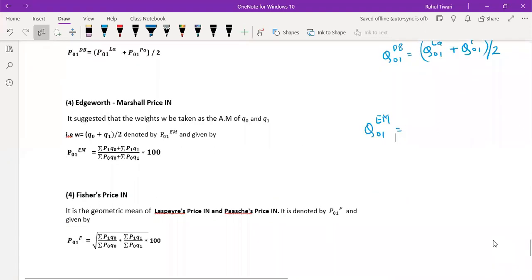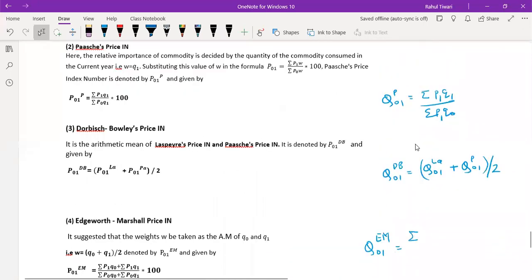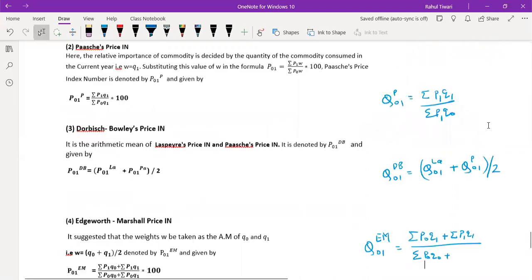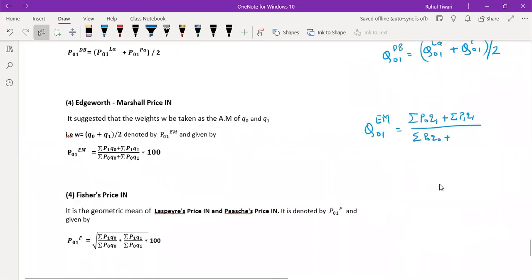So it is summation P0 Q1 plus summation P1 Q1, the whole thing divided by summation P0 Q0 plus summation P1 Q0. Multiply with 100.